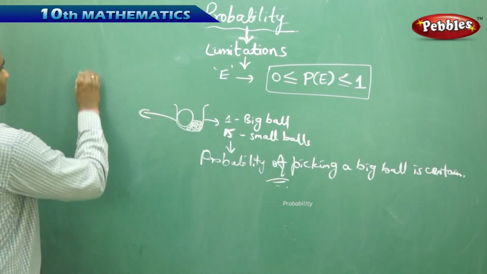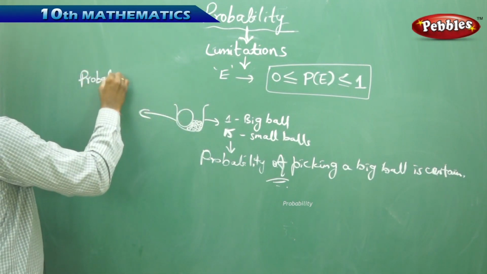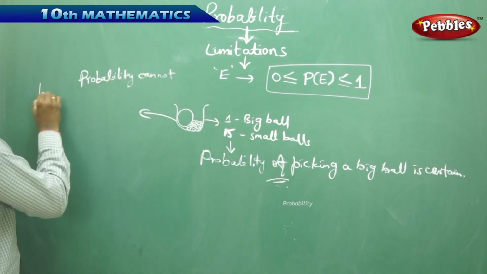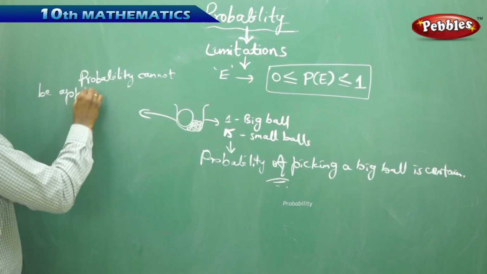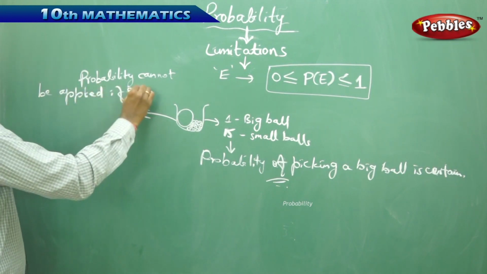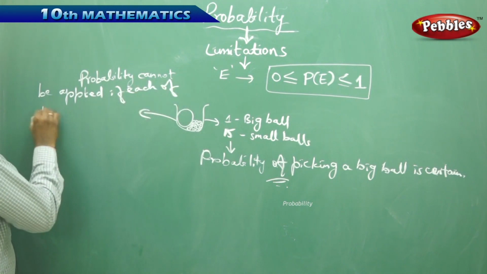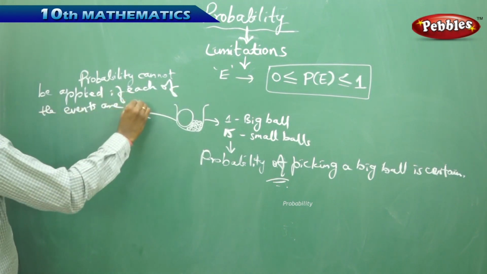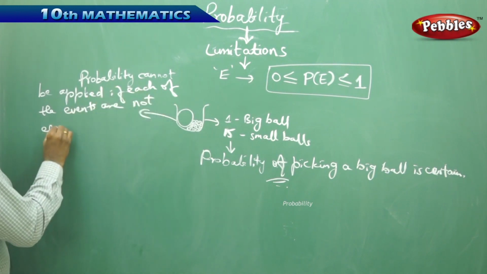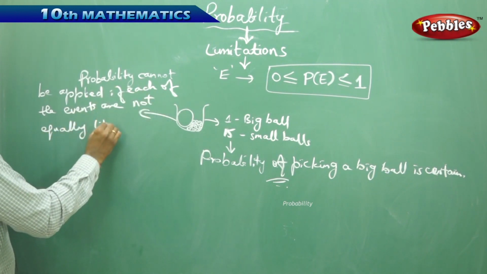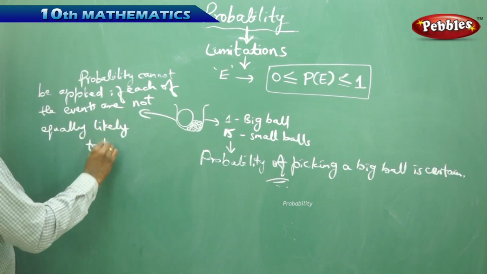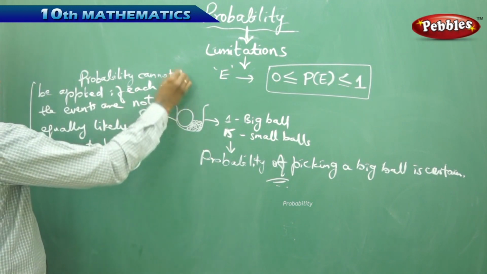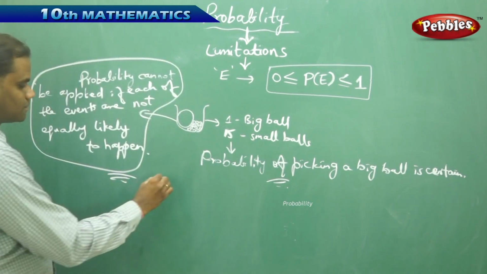Probability cannot be applied to this kind of a problem, because probability cannot be applied if each of the events are not equally likely to happen. This is one of the biggest questions in probability and its limitations.